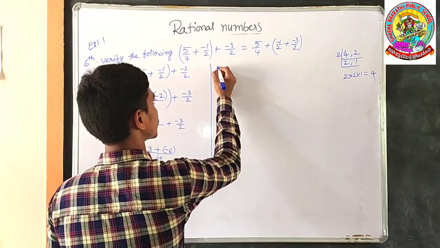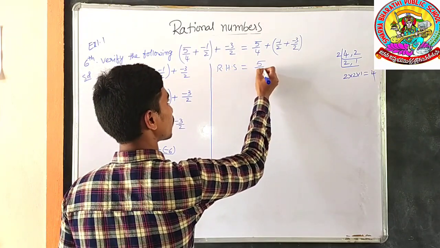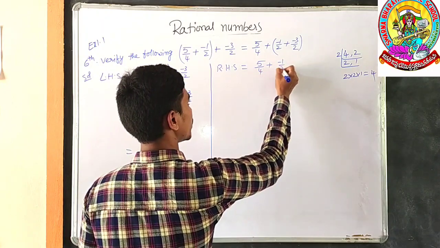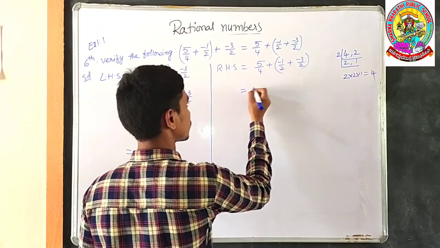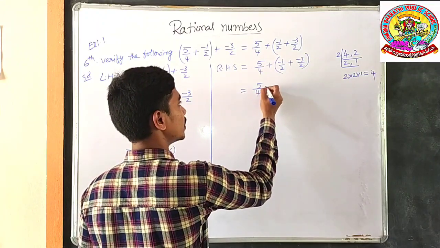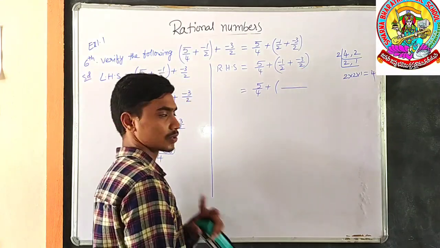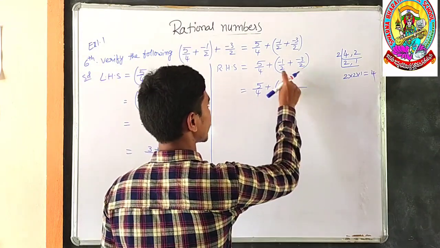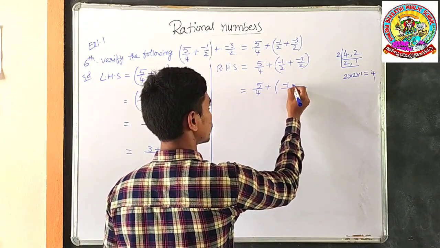Next, take the RHS, the right hand side: (5/4 + -1/2) + -3/2. You have to do first under brackets. So 5 by 4 plus, what is the LCM of 2 and 2? The LCM of 2 and 2 is 2. In the second table, you get 2 by 1 time. 1 into minus 1, minus 1, plus.